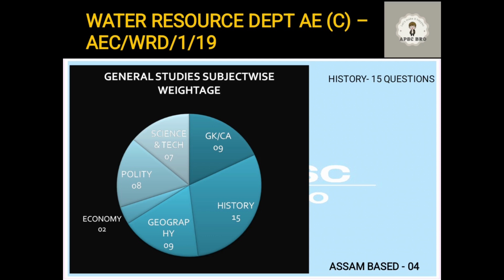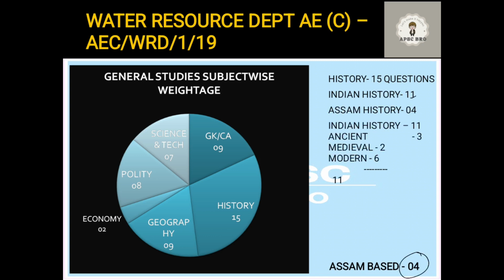Okay, out of these 15 questions, 4 questions were from Assam. You see, in Indian history there were 11 questions, and in Assam history there were 4 questions, sorry. Now, if we further categorize it, of the 11 Indian history questions, ancient Indian history had 3 questions, medieval 2, modern 6.